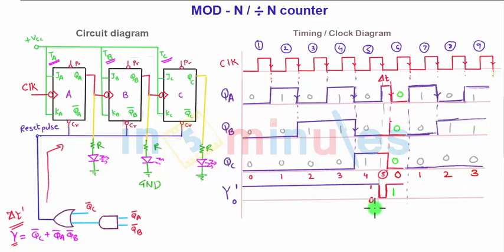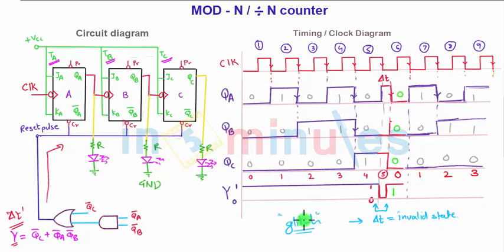But for whatever the time period delta T, the counter was in invalid state for the time delta T. So for the delta T, the counter is in invalid state.